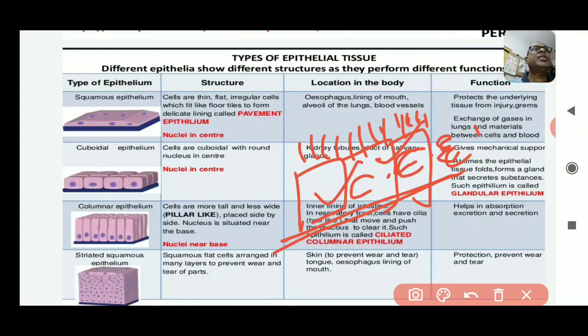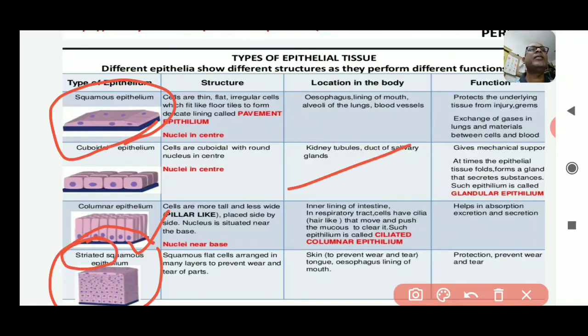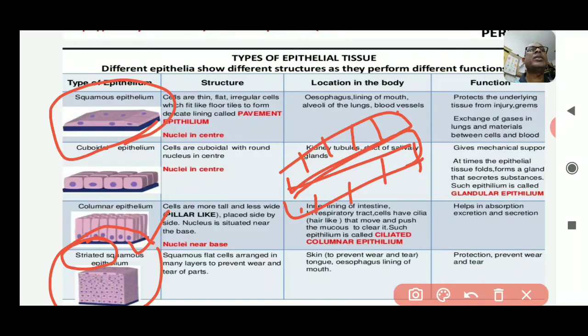Now the functions of columnar epithelial tissues are to help in absorption, excretion and secretion. These are the three main important functions of the columnar epithelium. Now the fourth one is the stratified squamous epithelium. It is made of squamous, flat type cells arranged in many layers. That's why it is called stratified. Stratified means many layers of squamous epithelium are present.